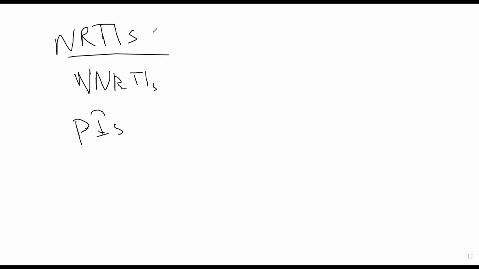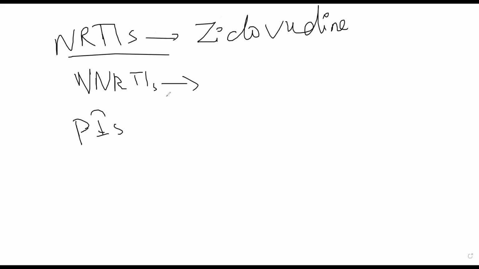Okay, that is NRTIs. What drugs will come under NRTIs? Zidovudine, didanosine, and stavudine. Okay. I think we discussed zidovudine. All right. What about NNRTIs? Non-nucleoside reverse transcriptase inhibitors. Okay.